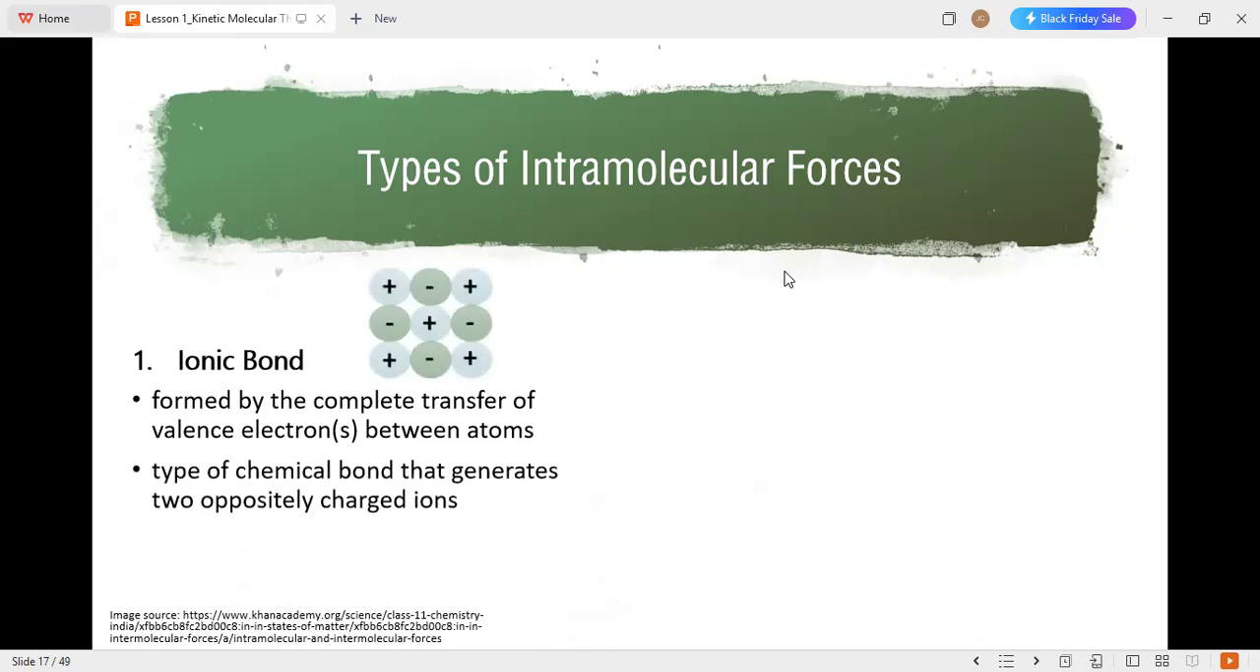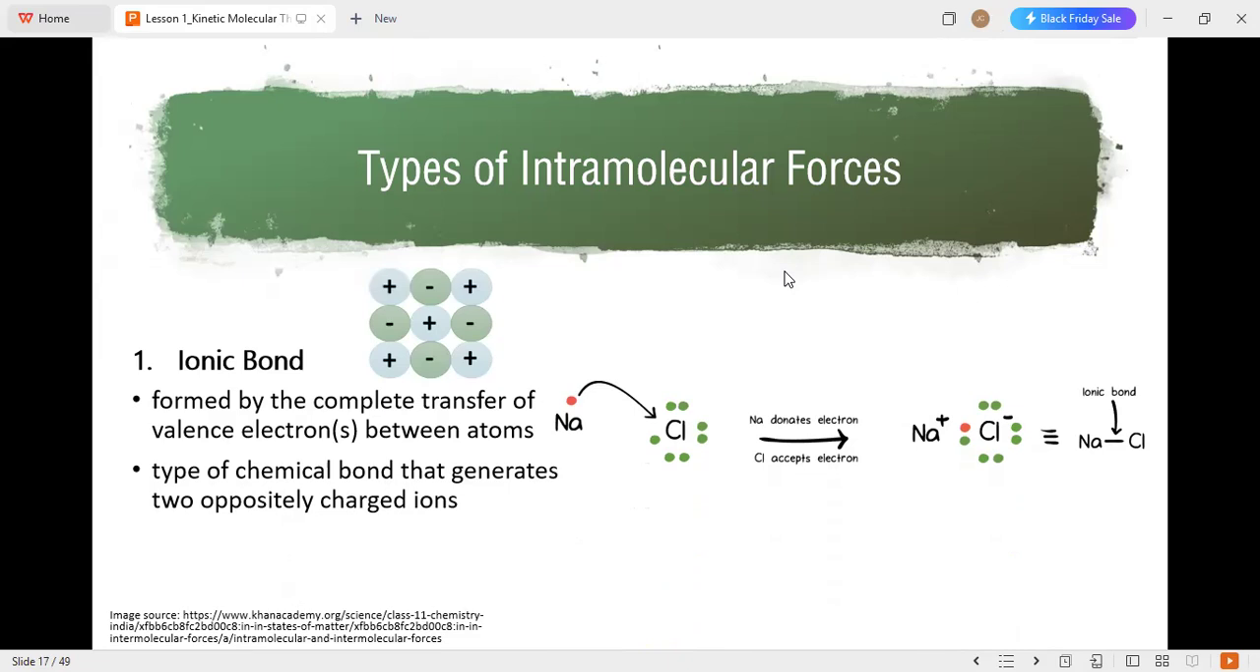It is a type of chemical bond that generates two oppositely charged ions. One is positive, which you call cation, and the other one is negative, which you call the anion. So cation is a positively charged ion, and anion is a negatively charged ion. To illustrate ionic bonding, which happens between a metal and a non-metal, we have here sodium chloride.